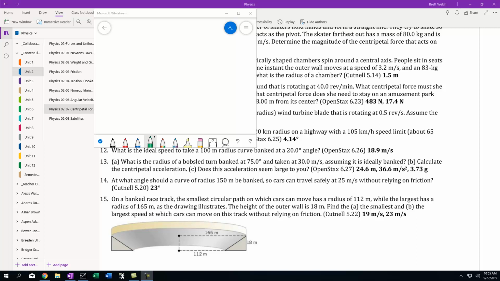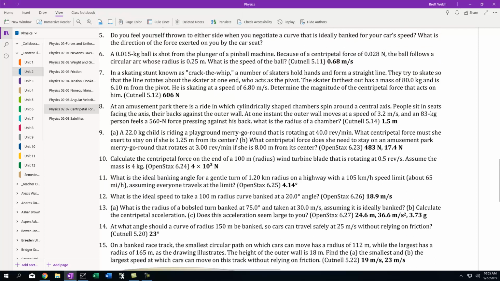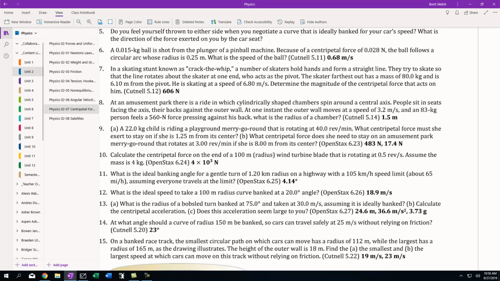Okay, so this is going to be the support for 2.7. We're going to start here with question number 7. We've got a skating stunt known as crack the whip. A number of skaters hold hands in a straight line. They spin, and the line rotates around the one at the end who acts as the pivot.